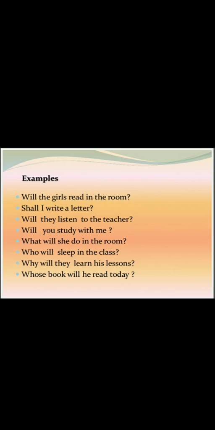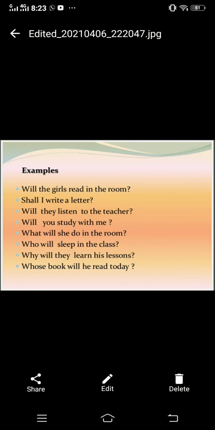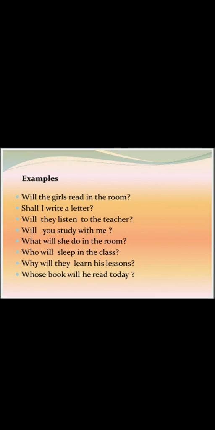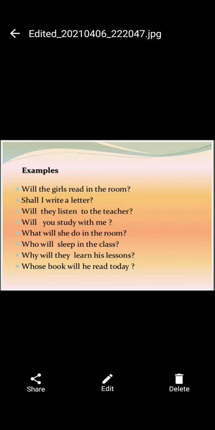After that, a question mark is also necessary to mention. Then: Shall I write a letter? Will they listen to the teacher? Will you study with me? These are the sentences that start with helping verbs.